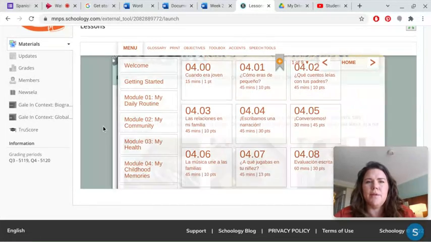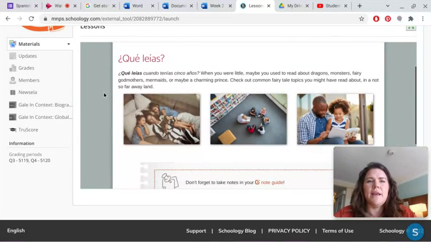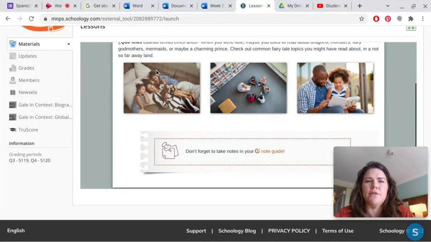But I've already pulled up 04.01, 04.02, and the theme is ¿Qué cuentos leías con tus padres? So what stories did you read with your parents when you were little? So it says ¿Qué leías cuando tenías 5 años? Okay. That means what did you read when you were 5 years old? When you were little, maybe you used to read about dragons, monsters, fairy tales. Check out the common fairy tale topics you might have read about in a not so far away land.